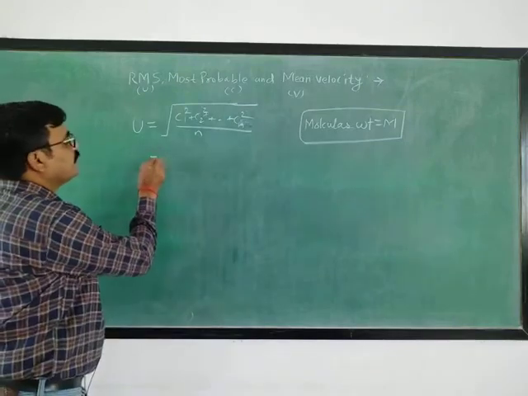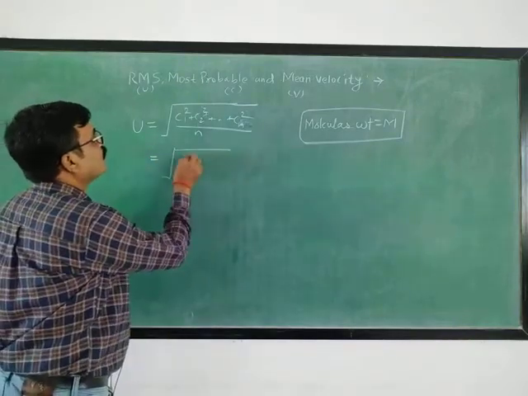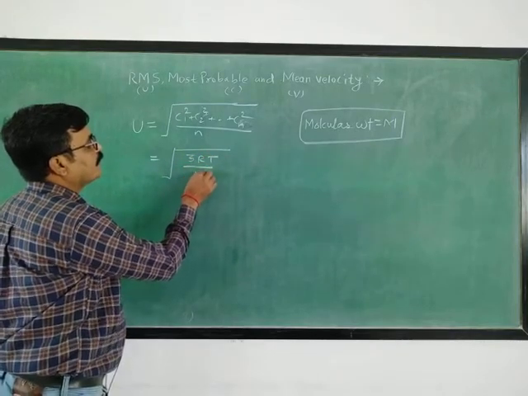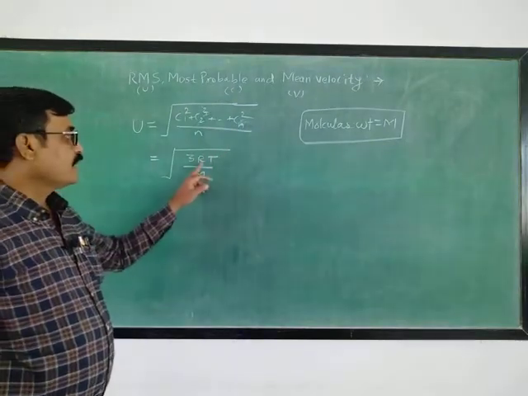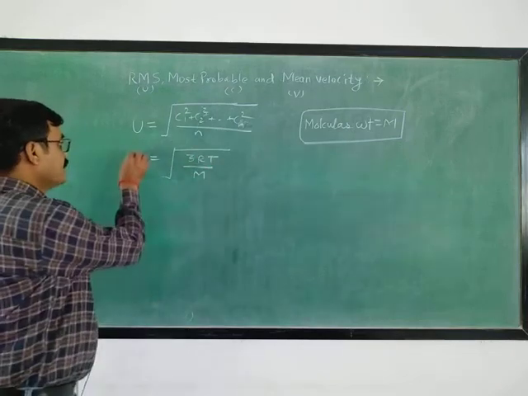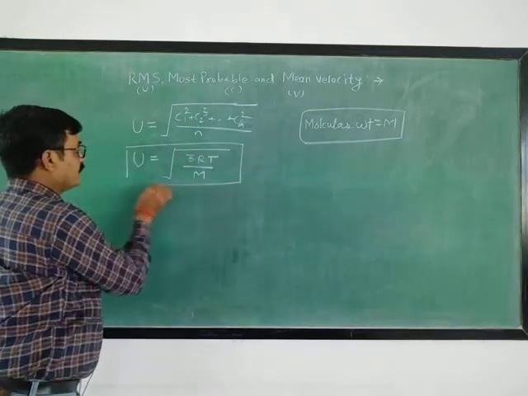If we calculate it, it will be under root of 3RT upon M, where M is the molecular weight of that gas, R is the gas constant, and T is the temperature. In this way, this is RMS velocity.